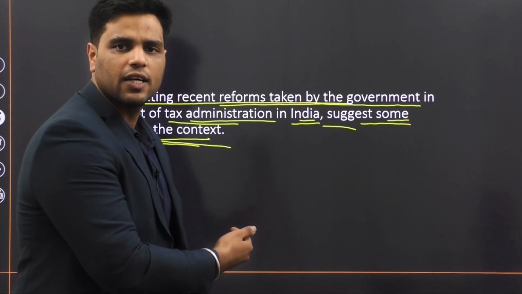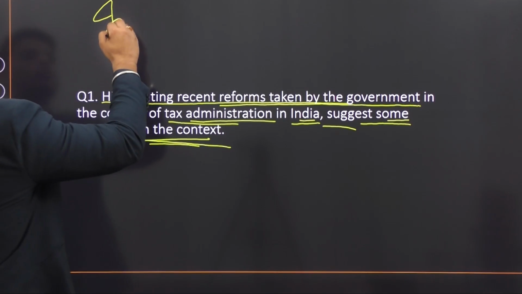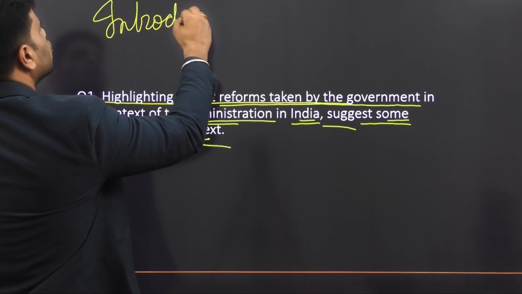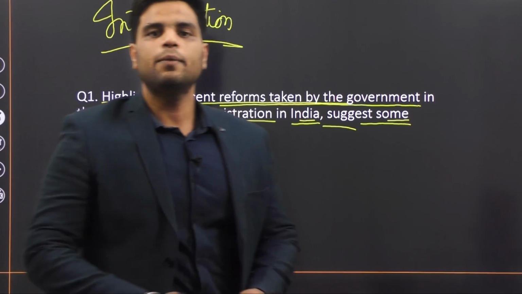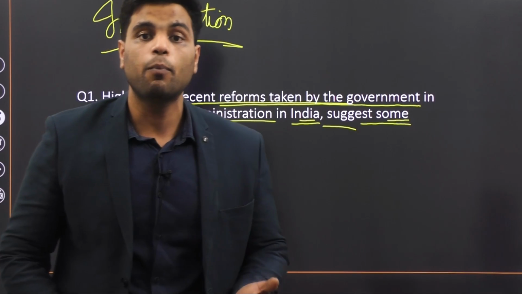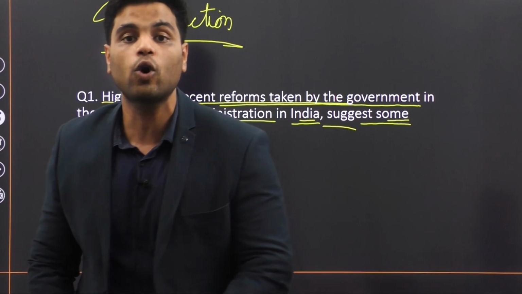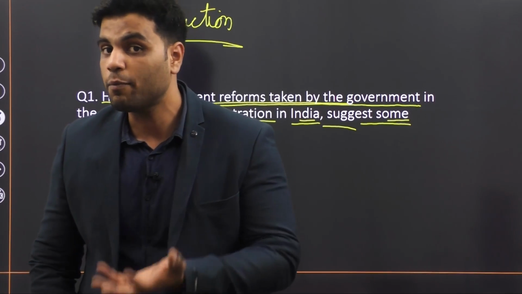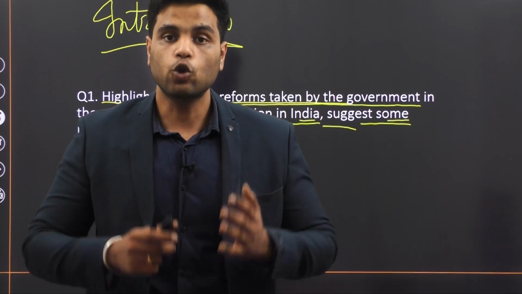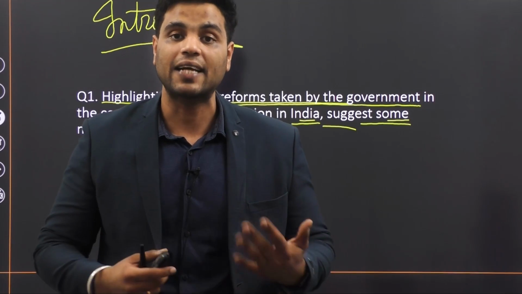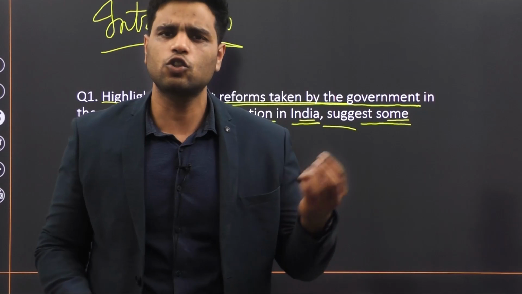The language of this question suggests that you need to write some introduction for this answer, right? This question requires some introduction. So in the introduction part, you'll write 2 or 3 lines that improving tax administration in India is very important because it will ease the life of taxpayers as well as generate more revenue for the government. And government can use that revenue for welfare expenditure, right? So improving tax administration is extremely important. That should be your introduction, just 2 or 3 lines.